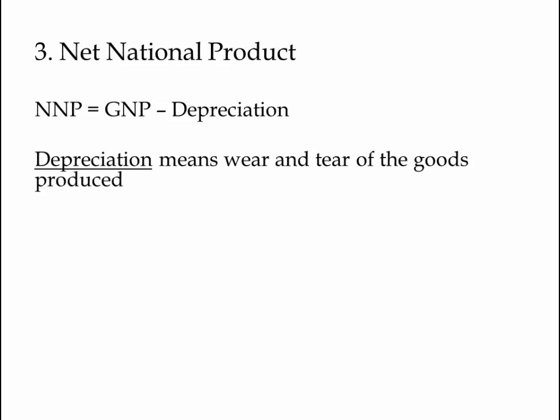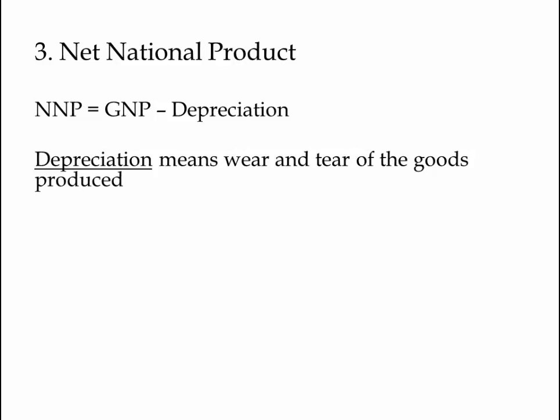The third topic that we learn is net national product. Net national product is associated in the form of an equation where it is GNP, that is gross national product, minus depreciation. Depreciation is nothing but the wear and tear of goods produced.